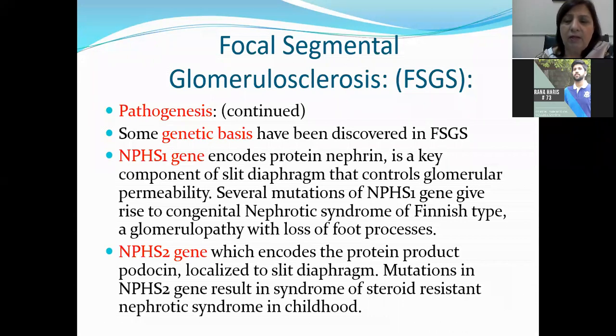As I told you, nephrotic syndrome is very responsive to steroid therapy in children, but because of the loss of the NPHS2 gene, which encodes podocin, this nephrotic syndrome will become resistant to steroid therapy. Okay, so these are the NPHS1 gene and NPHS2 gene, which are involved in the pathogenesis of FSGS or focal segmental glomerulosclerosis.